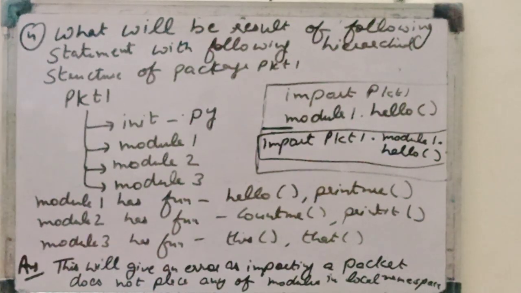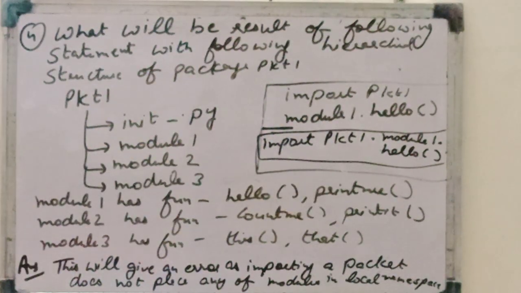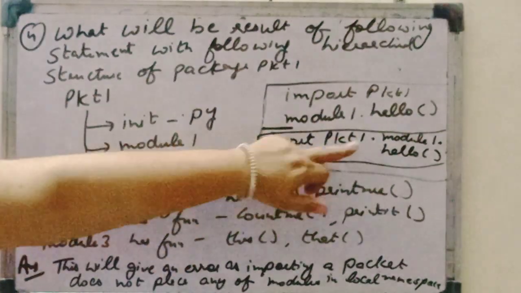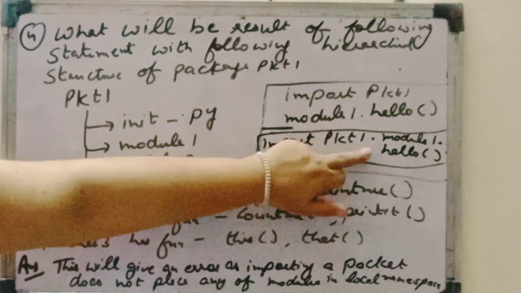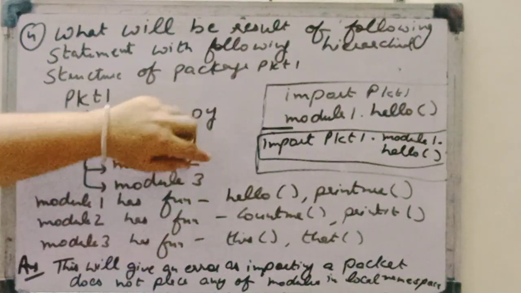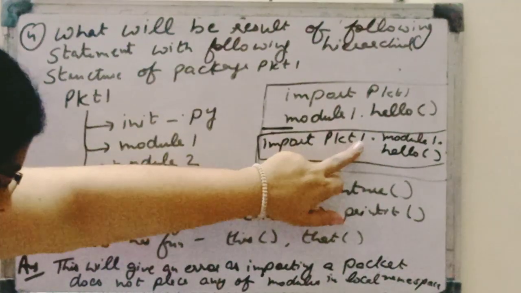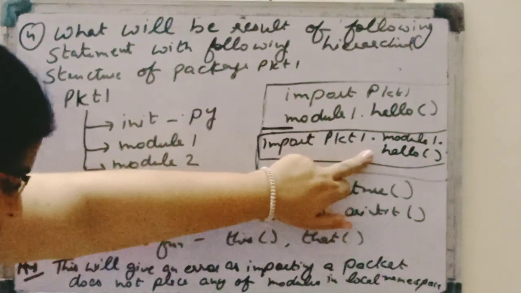Why? Because using import syntax, the last attribute must be a sub package or a module. We can't write a function name as the last one. So it will again produce an error, because while importing, the last attribute must be a module.